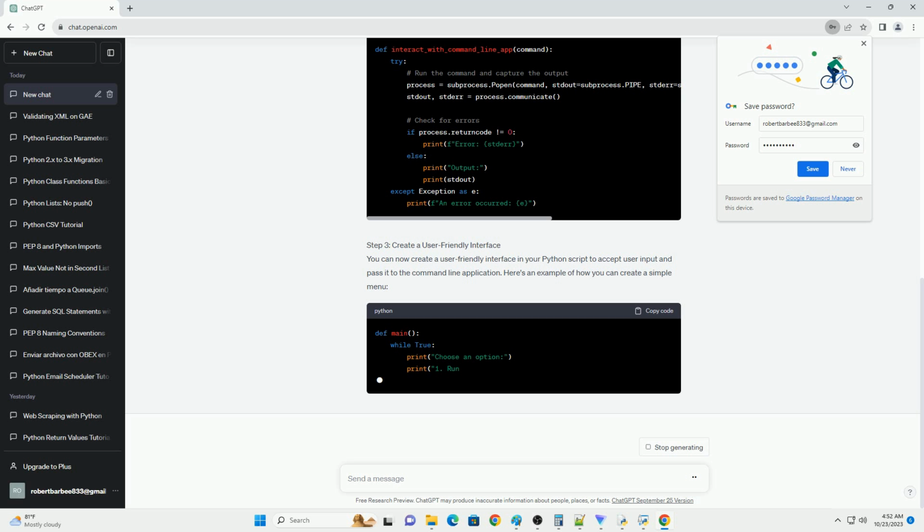Step 3. Create a user-friendly interface. You can now create a user-friendly interface in your Python script to accept user input and pass it to the command line application. Here's an example of how you can create a simple menu.